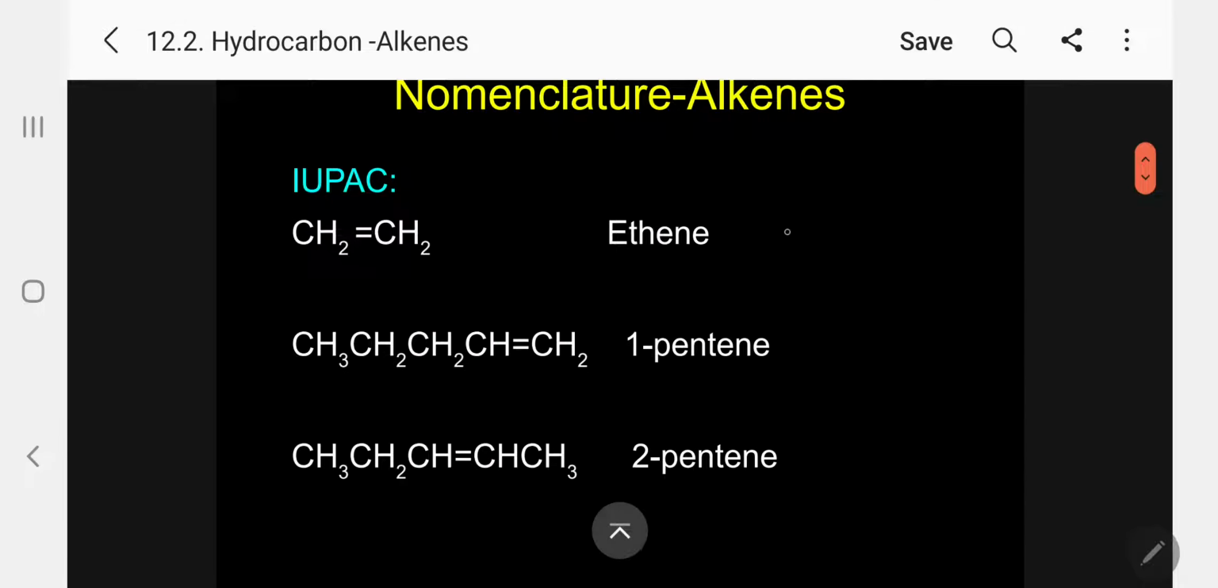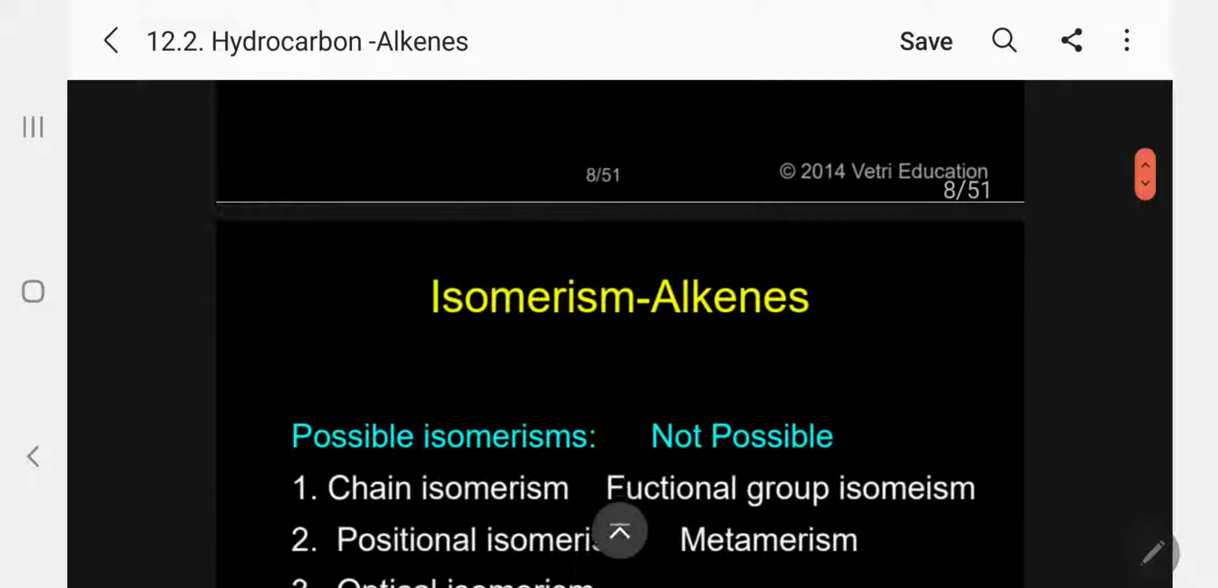Now, coming to the IUPAC name, kindly follow. In this case, ethene. Simply, 1-pentene, 2-pentene. The position we are mentioning. According to IUPAC rules, the number 1 is not necessary, but if there is more than one, we have to specify. Even for 1 it is better that you specify the number 1, so that without any ambiguity we can have an idea.